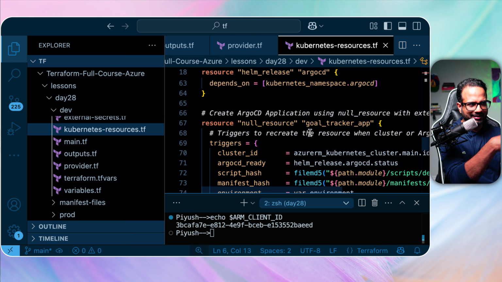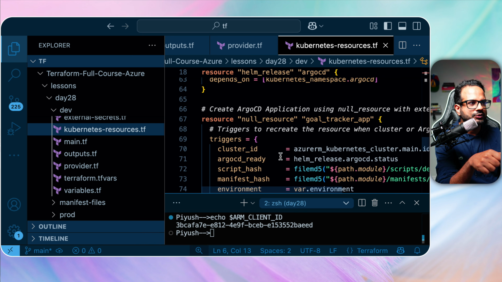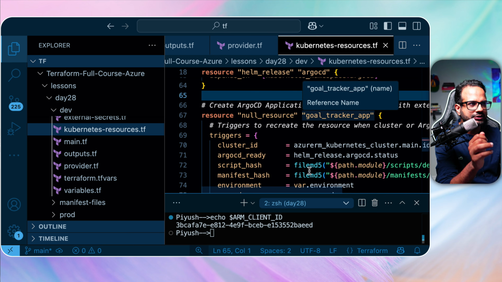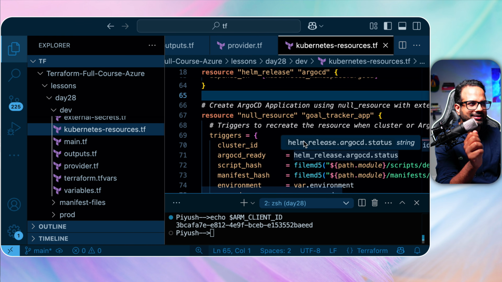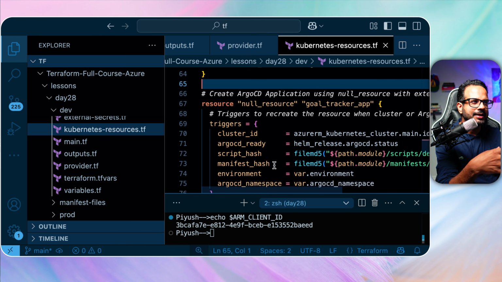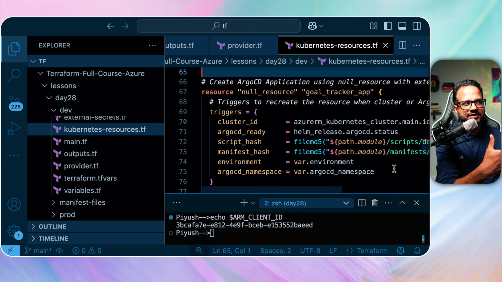In this script, the internal script that I have shown you will be called. For example, over here, as you can see, it is deploy Argo CD app.sh and then the manifest. So we are creating a null resource. A null resource is used to create a resource that does not have a resource type, but is internal, based on what we add over here. Then we are providing a trigger, like when to create the resource.